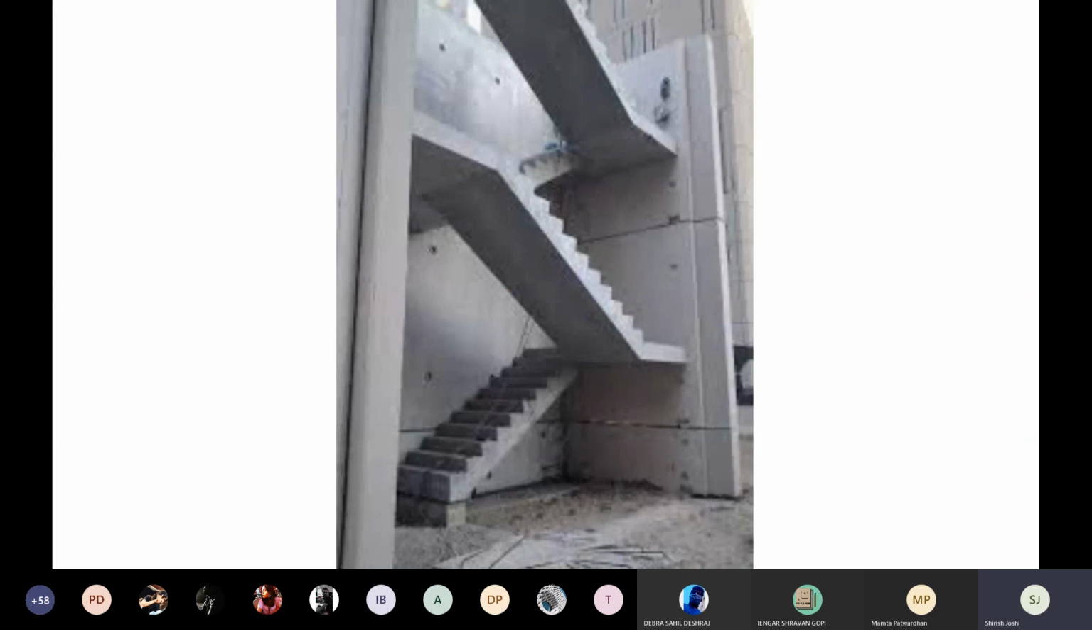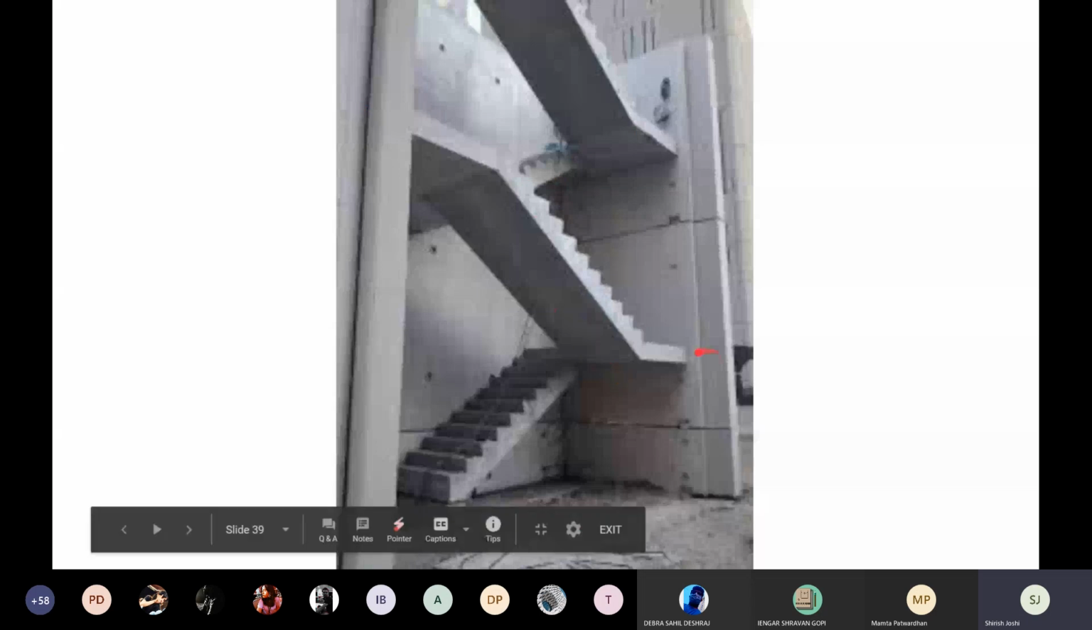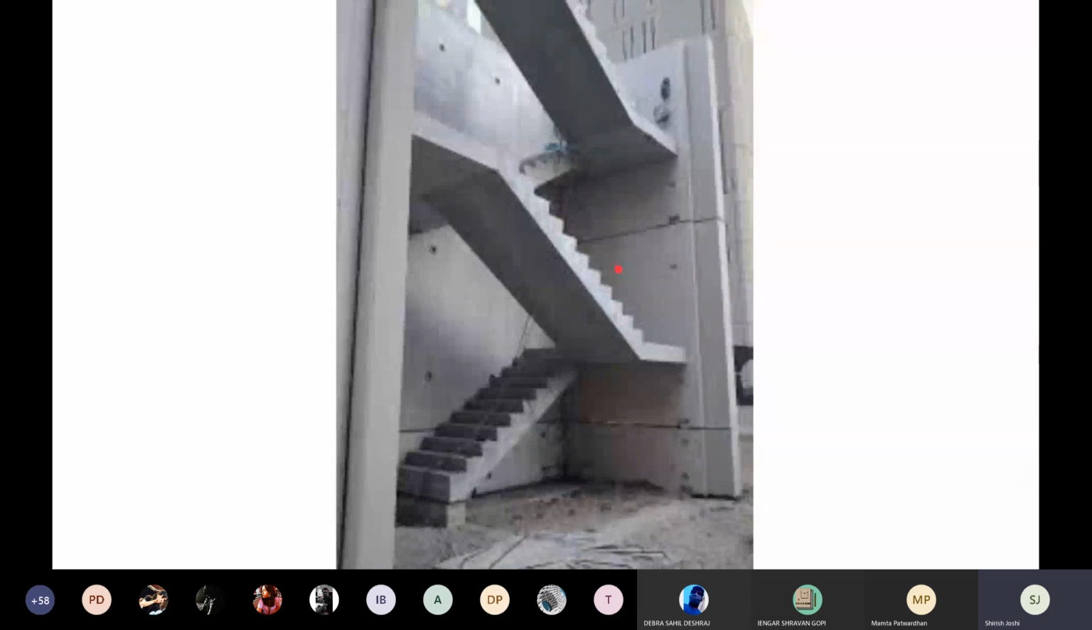Here's a concrete staircase, but see the way it works. There's no beam at this point. Each flight is supported from this end to this end, and this flight is supported from this end directly into the wall. So the connection of the staircase to the wall is a rigid connection over here.